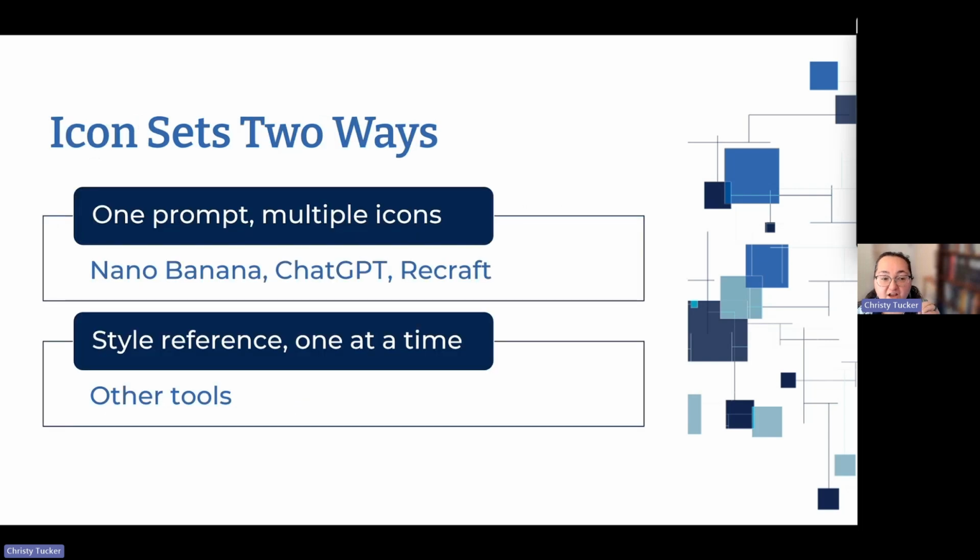In Nana Banana, ChatGPT, Copilot, and Recraft, you can actually generate a whole set of icons all at once. In other tools like Brushless, Midjourney, I think in Leonardo, you will have to generate one and then use it as a style reference for the other images. So you generate one image, describe the style, and then generate more with that same style.